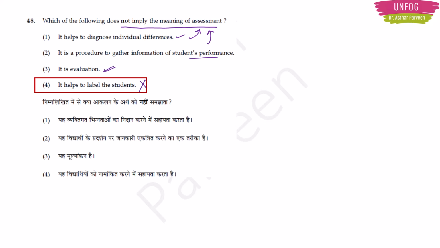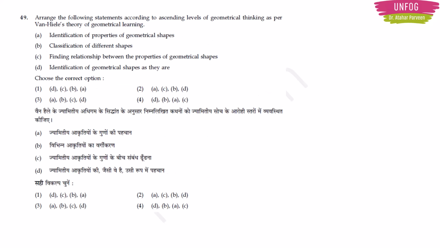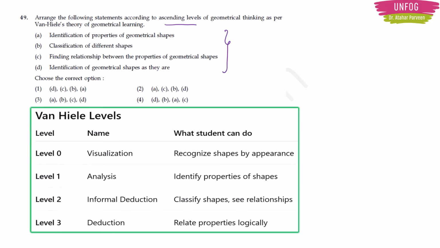Okay. Next, question number 49. Arrange the following statements according to ascending levels of geometrical thinking as per Van Hiele's theory of geometrical learning. So if you know about Van Hiele's theory of geometrical learning, then only you will be able to answer this question, because this is a little bit of a tricky question. Van Hiele's theory actually includes 4 levels, starting from level 0 to level 3.